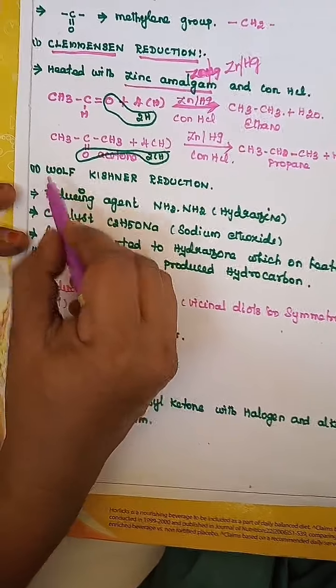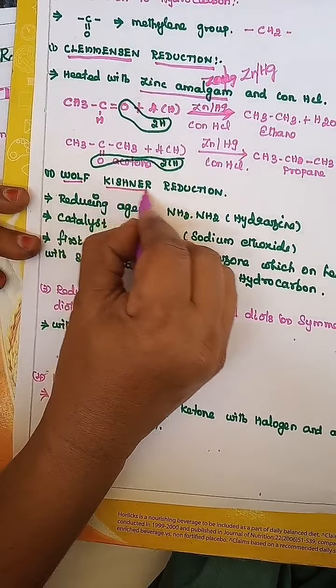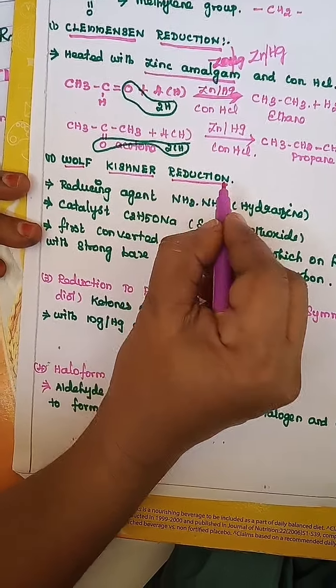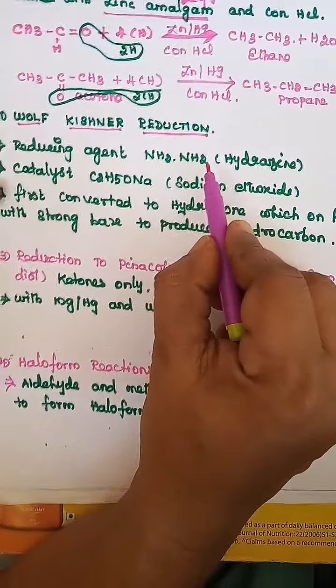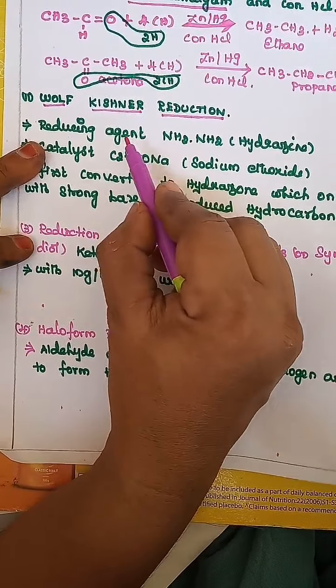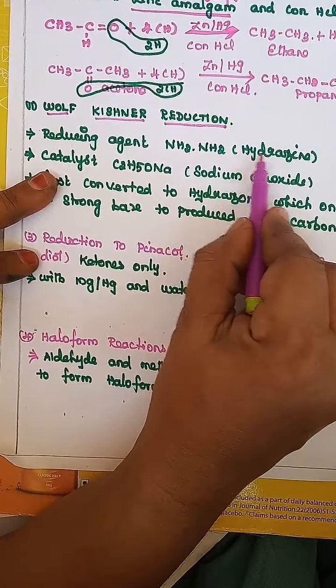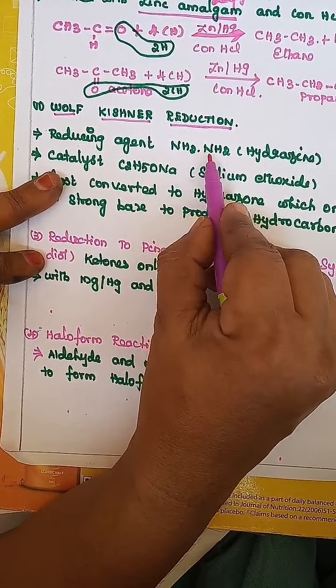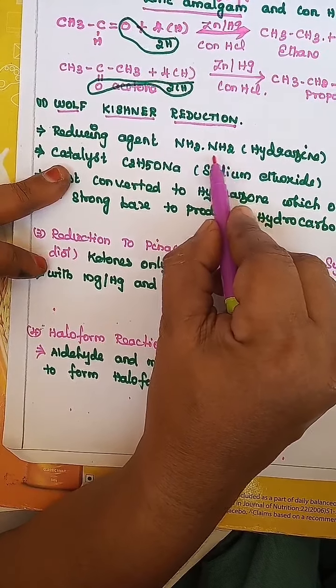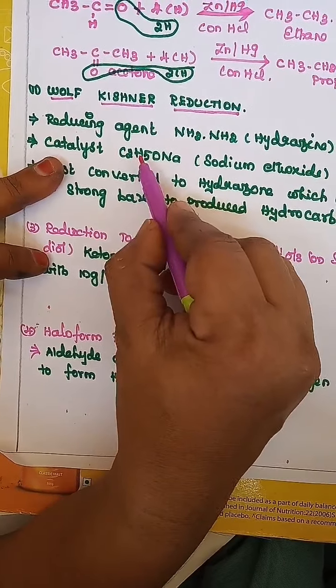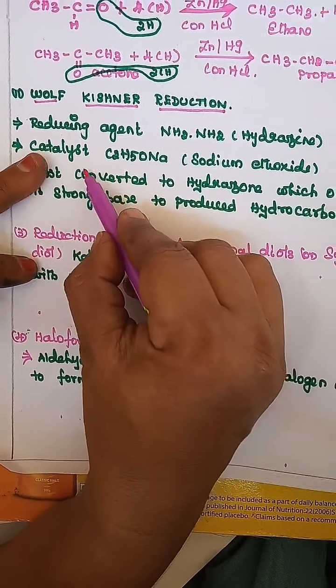The second named reaction is the Wolff-Kishner reduction. Here also carbonyl compounds are converted to hydrocarbon. Here we use the reducing agent hydrazine. The formula for hydrazine is NH2-NH2. Next, sodium ethoxide is used as a catalyst.